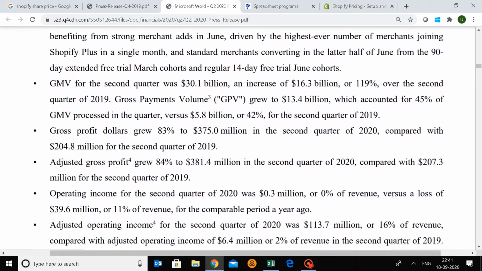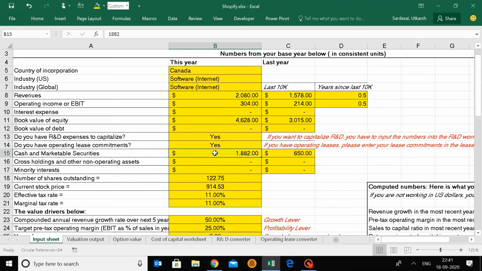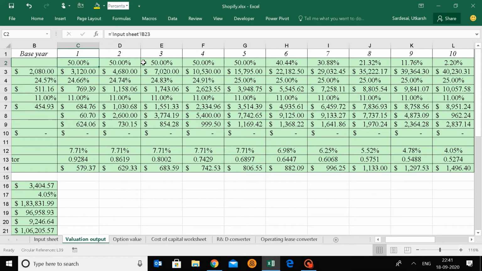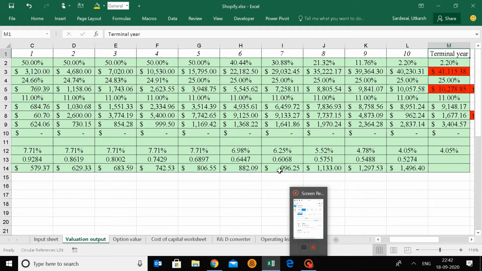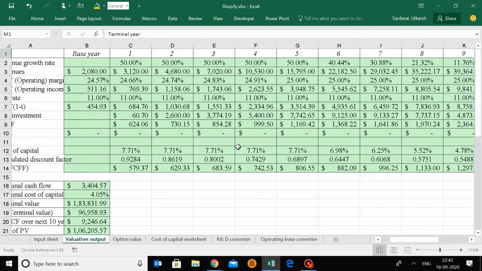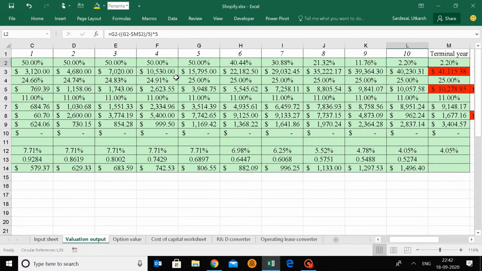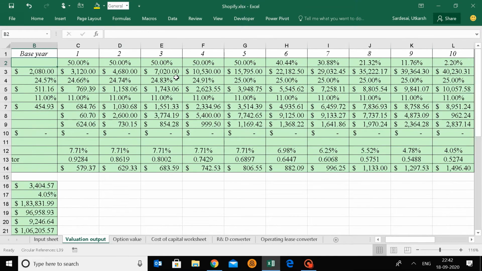Why do we need assumptions? Because for any valuation, keep in mind that the discounted cash flow model basically tells you to take into consideration the future prospects of the company. You cannot understand what the future prospects are, and you cannot estimate them, if you don't have a reasonable basis for them and good facts that back that projection. So these projections are from year 1, that is 2021, to the 10th year from now. And beyond that, it's terminal growth. We have considered something, I'll explain that later on.